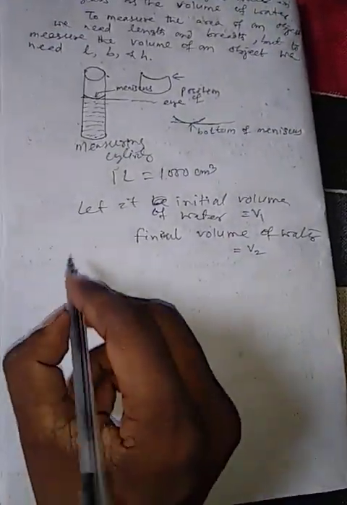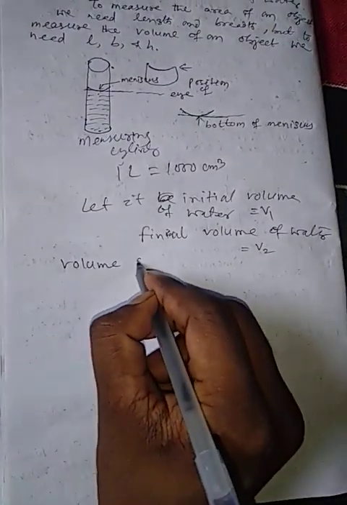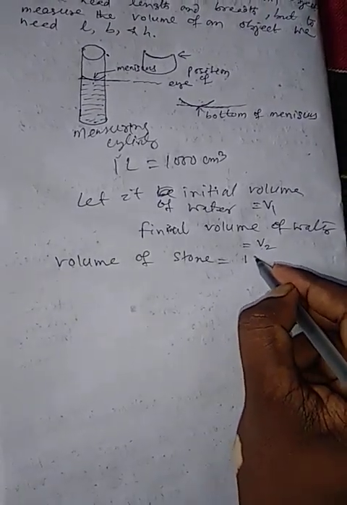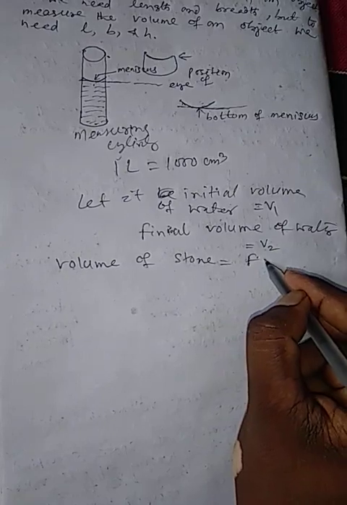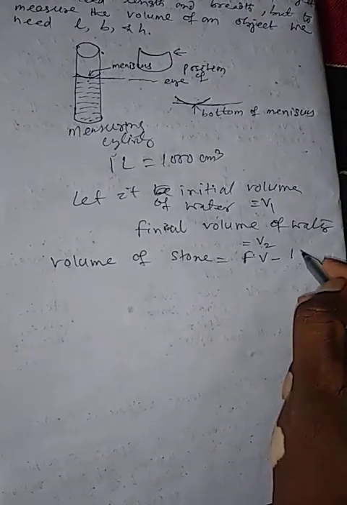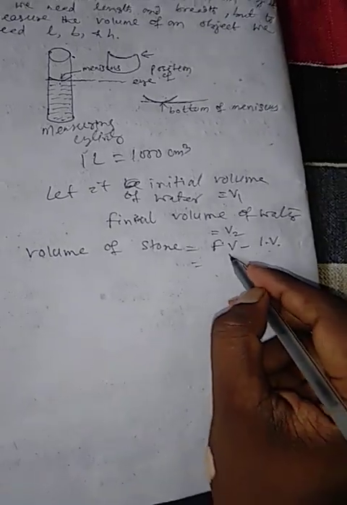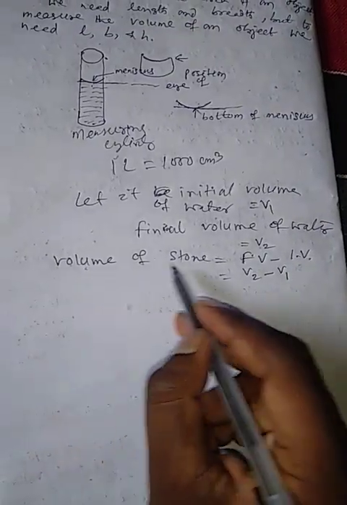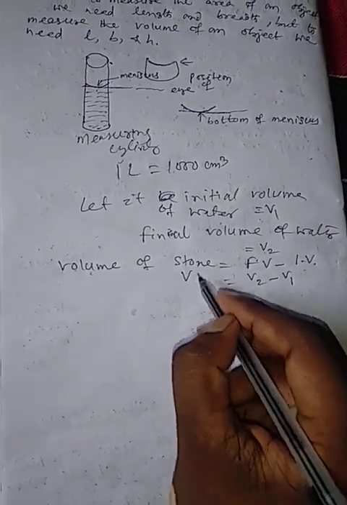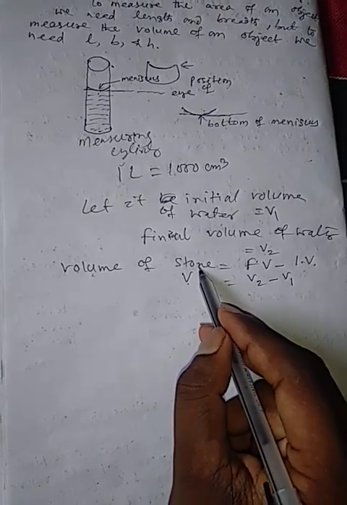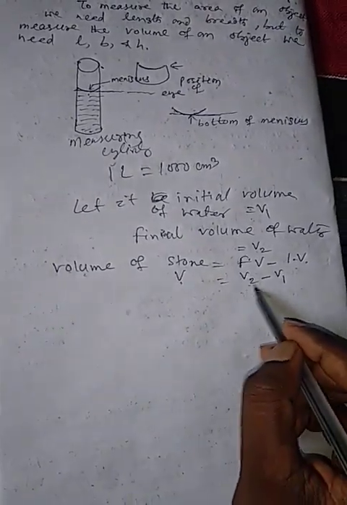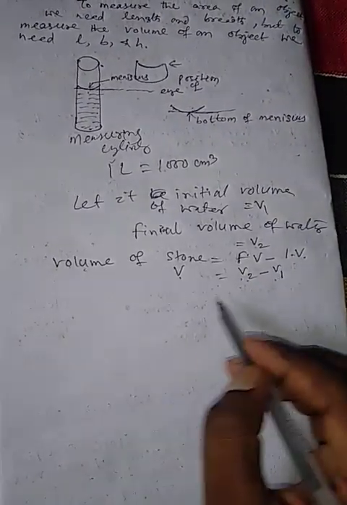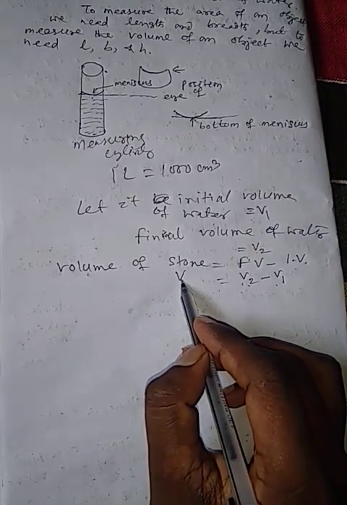So now the volume of stone is equal to the final volume minus the initial volume. Final volume is denoted by V2 and initial volume is denoted by V1. We could say the volume of stone as V. Let V denote the volume of stone. So V is equal to V2 minus V1. V2 is the final volume of water, V1 is the initial volume of water, and V stands for volume of stone.